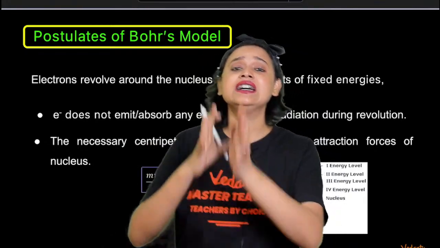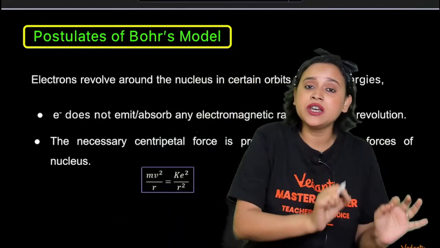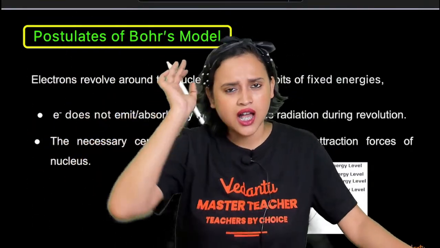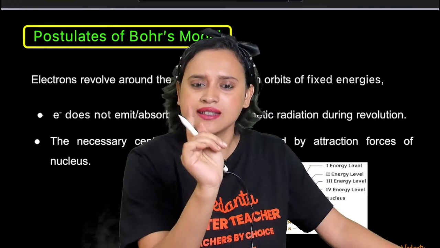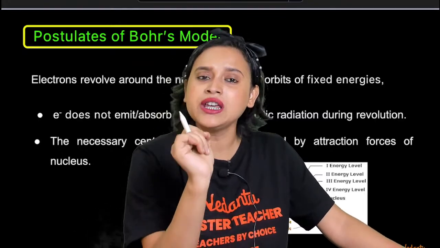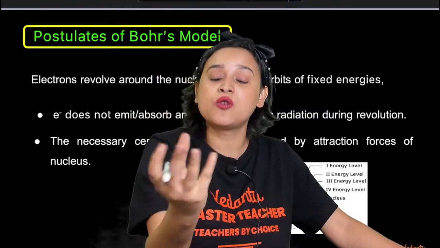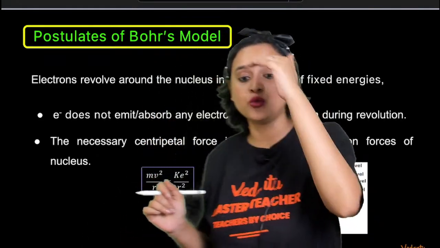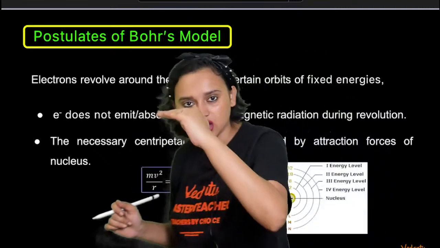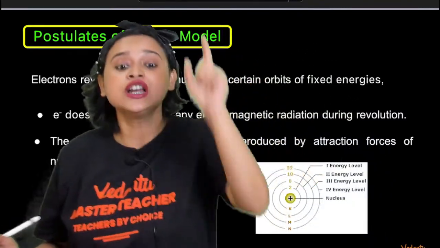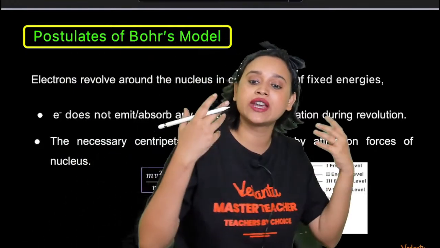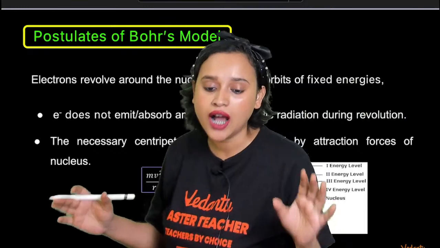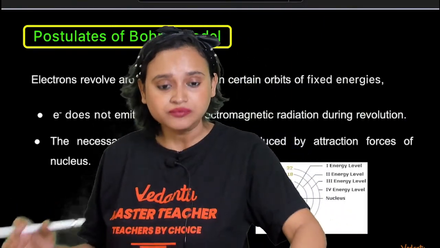Then he said that an electron will not be able to move from one energy level to another until and unless it is absorbing or emitting the required amount of energy. An electron will only be able to move from one stationary energy level to another stationary energy level only when it has absorbed or emitted the required amount of energy. Otherwise that will not happen.